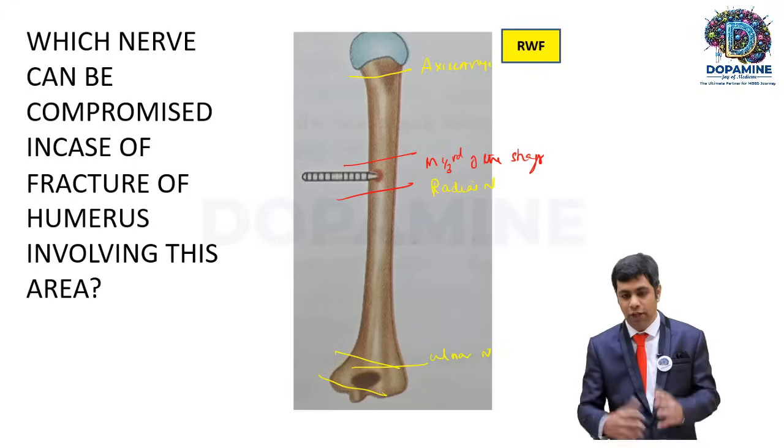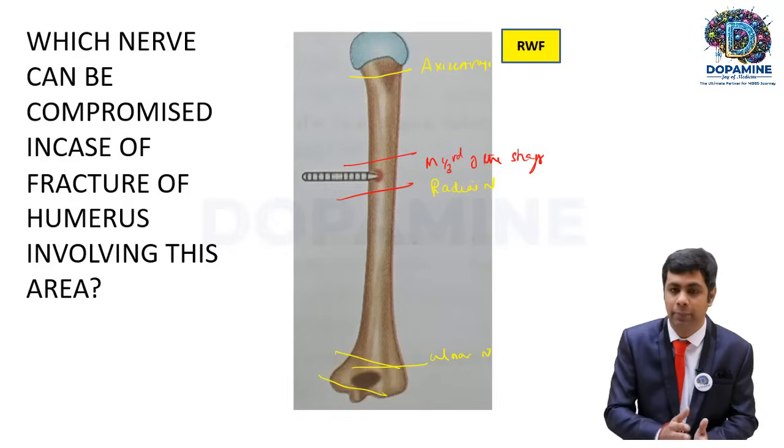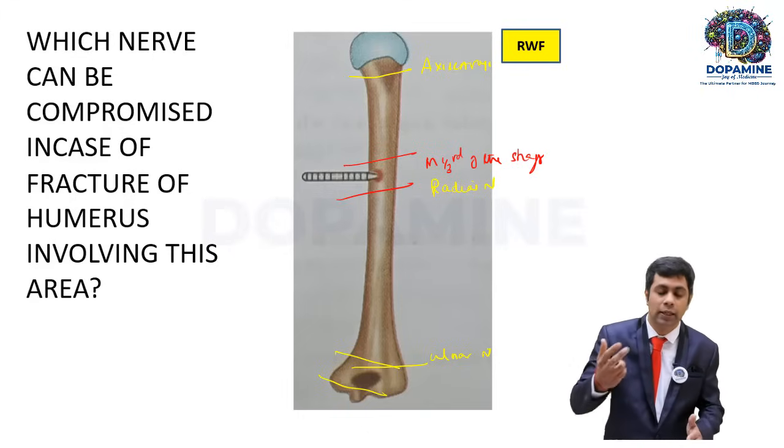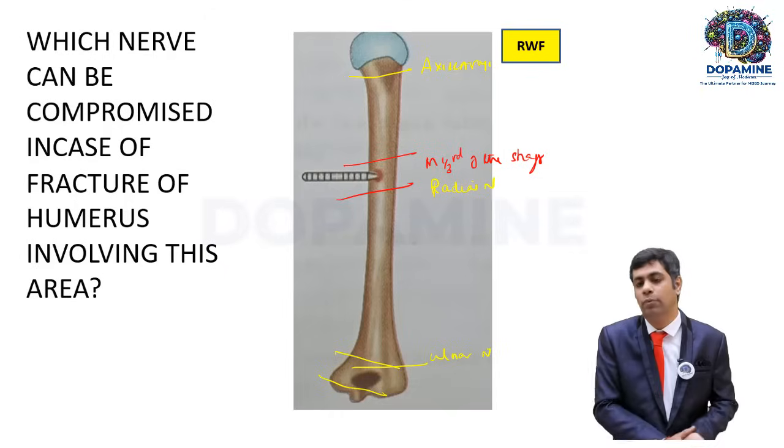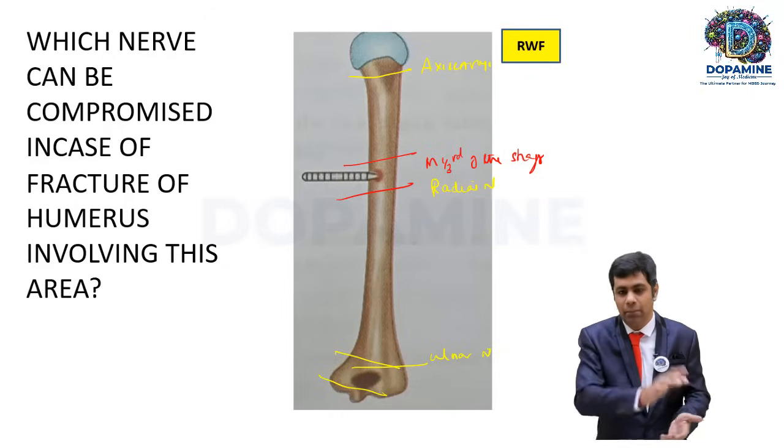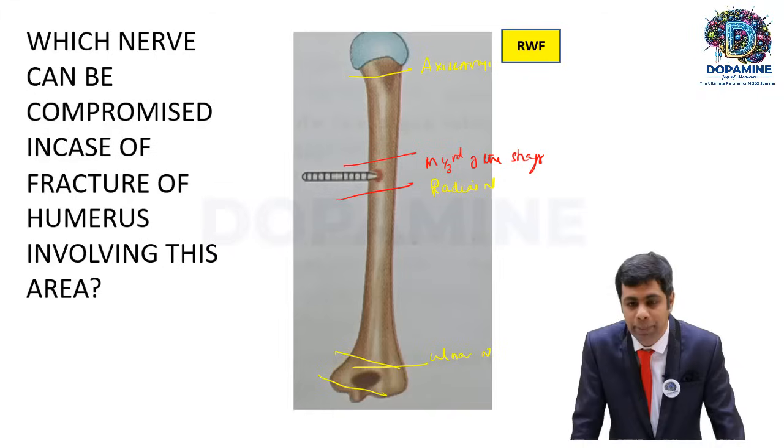Different locations can be asked every time. Initially they asked about the surgical neck of the humerus, and now they've asked about the radial nerve. Once again, the radial nerve has been a multiple-time repeat.